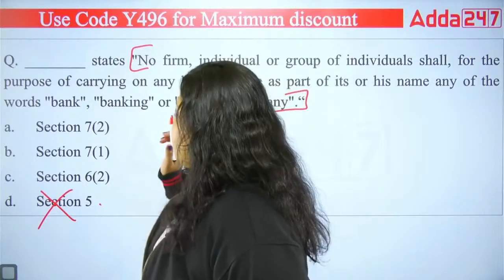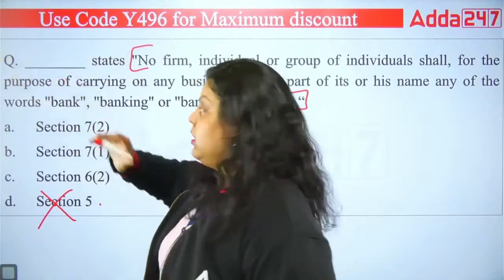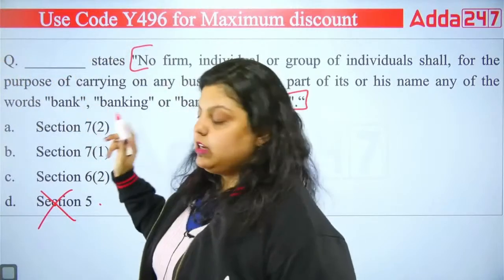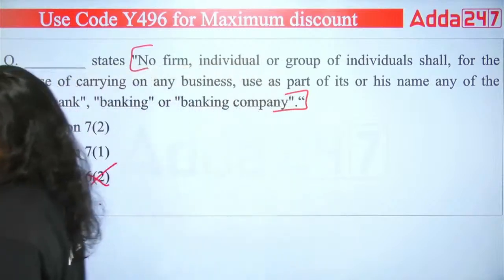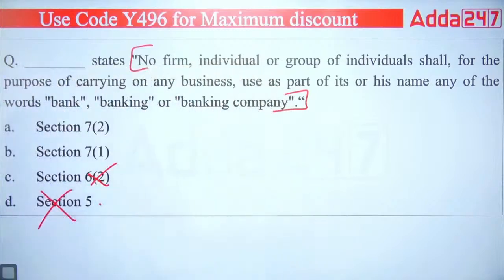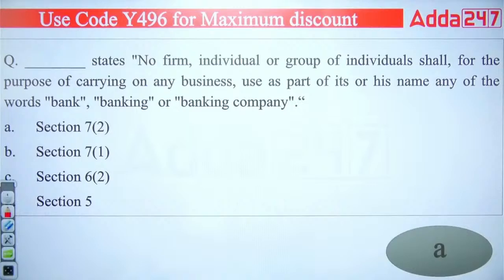Section 6 talks about the various forms of business, and this is not about that. So it can be option A or B, and the right answer is option A. It talks about which company will be using the name banking company, banking or banker.